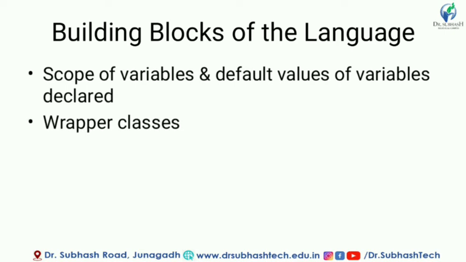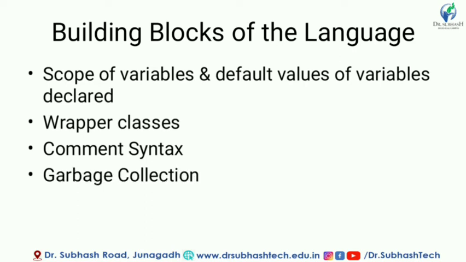Then the wrapper classes. There is a term wrapper classes that convert non-primitive type to primitive type and primitive to non-primitive. For example, we are using the primitive types integer, float, etc. If we want to convert these data types into an object type, right, then we are using the wrapper classes, where there are various wrapper classes which are Integer, Float, Double. These are the wrapper classes according to the data types. Then we can also give comments in the Java language. We will see the syntax for the same.